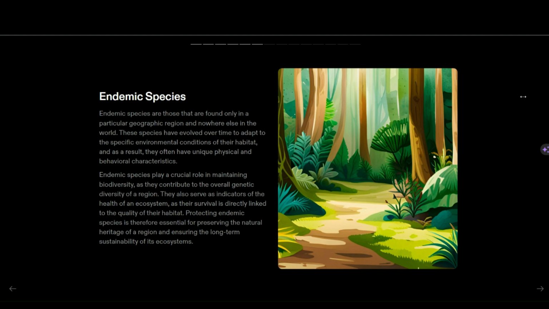Endemic species in the Pachmarhi biosphere are bison, the Indian giant squirrel, the flying squirrel, and sal and wild mangoes. Endemic species are plants and animals found exclusively in that reserve forest.